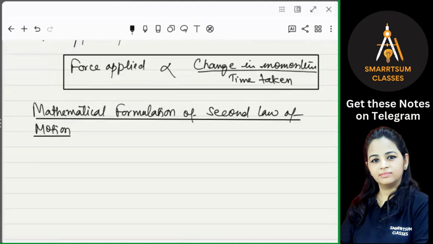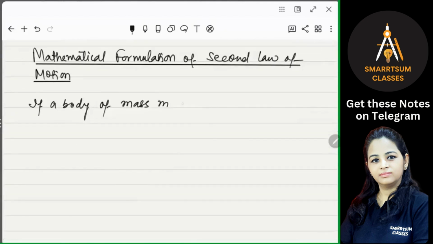Now suppose a body of mass m is moving at initial velocity u.